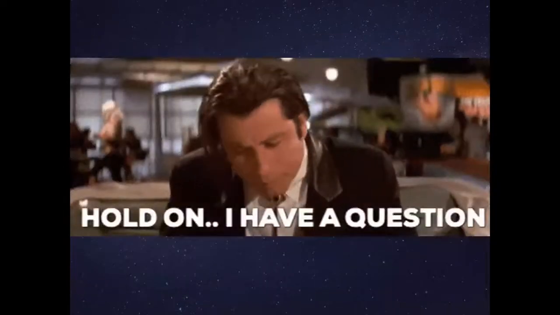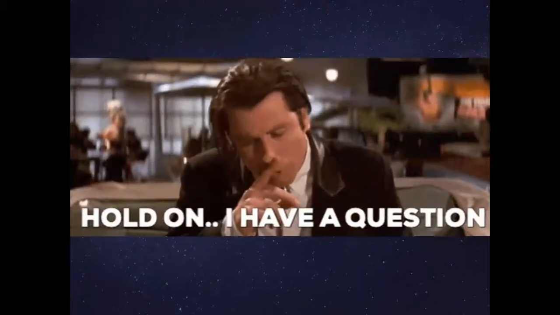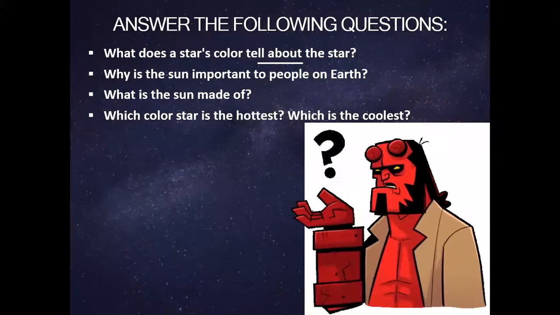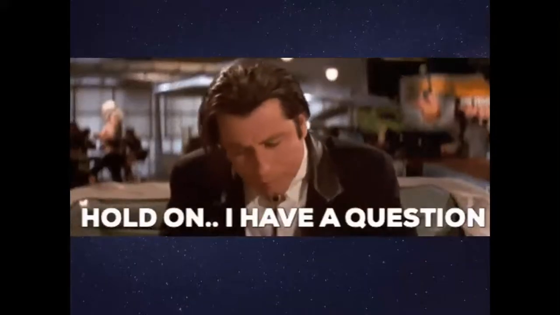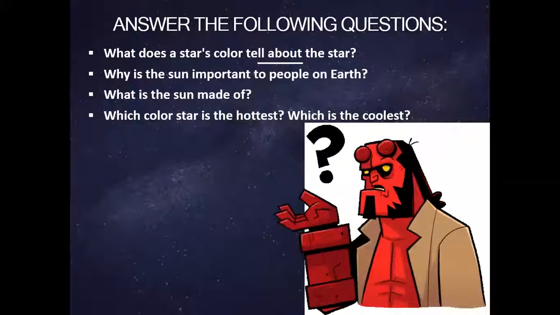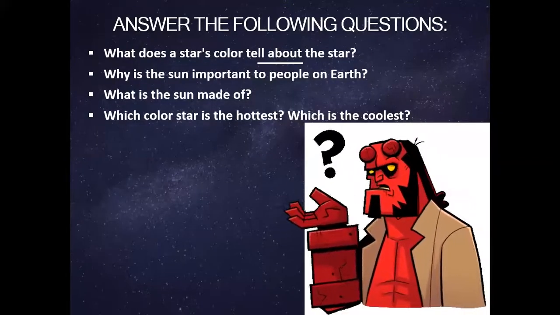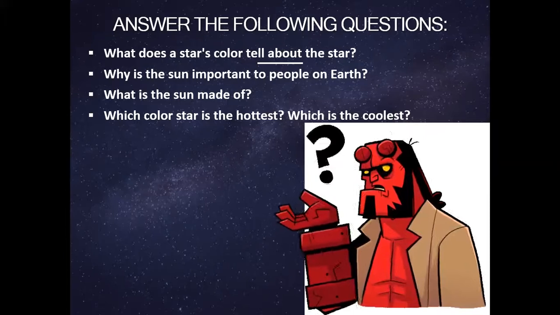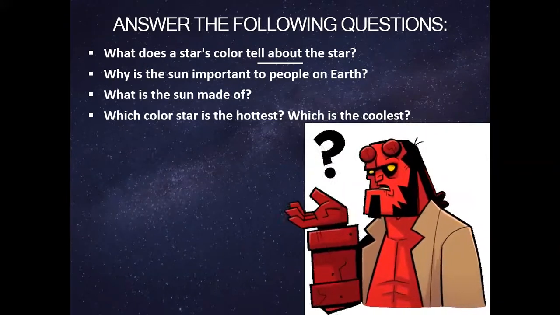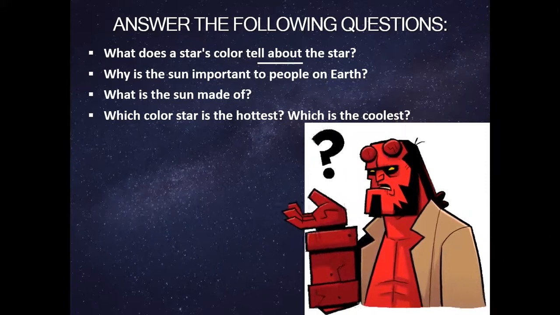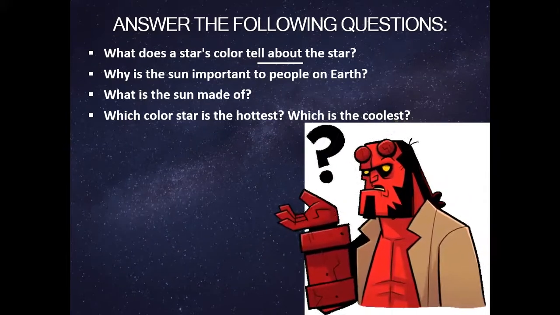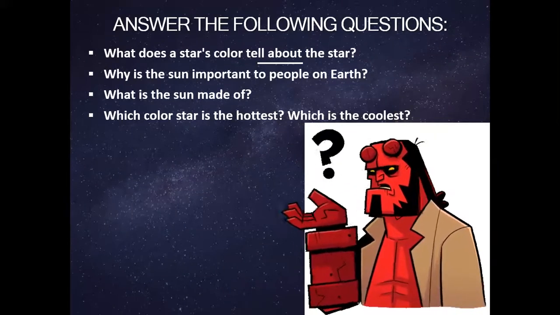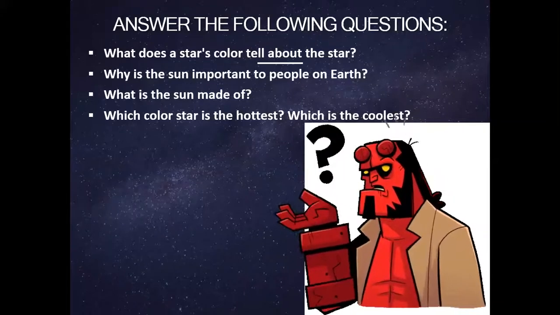Well, before we move to anything, you guys must know that the sun is kind of in the medium between all of those. Hope you guys have questions and you can ask me anytime. Those are some questions that we can answer now. What does a star's color tell about the star? So we can say it tells its temperature. That's right. Why is the sun important to people on Earth? Well, because it provides us with energy like heat and light. What is the sun made up of? Well, it's made up of different gases, mostly hydrogen and helium, and those are burning gases.